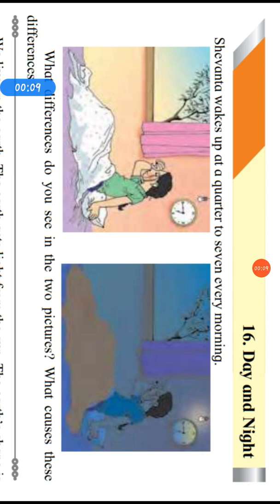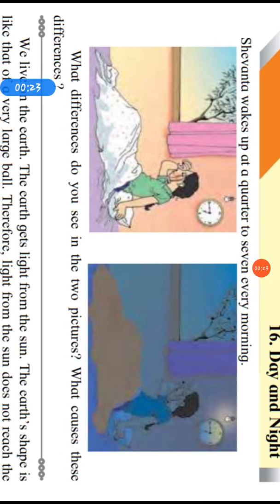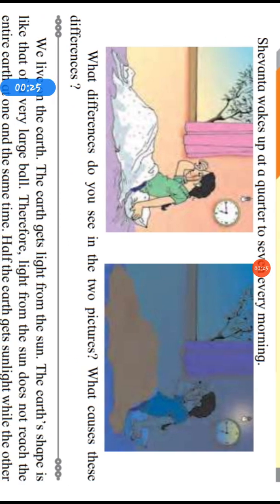Today we will learn a new chapter in EVS 1, chapter number 16, Day and Night. Shweta wakes up at a quarter to 7 every morning. What differences do you see in the two pictures? What causes these differences?